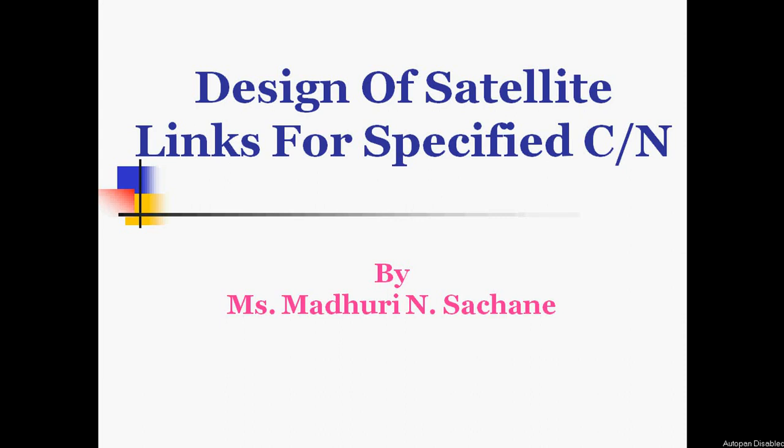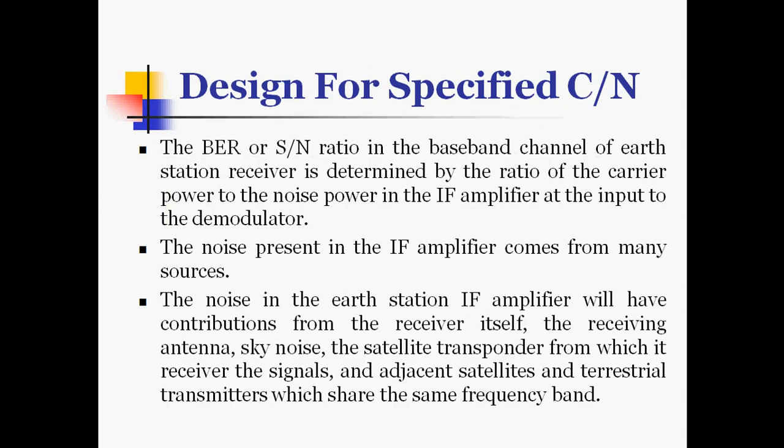Welcome everyone. In this lecture, we are going to see the design of satellite links for specified carrier to noise ratio, that is, design for specified C by N ratio. The BER, that is bit error rate, or C by N signal to noise ratio in the baseband channel of earth station receiver is determined by the ratio of the carrier power to the noise power in the IF amplifier at the input to the demodulator.